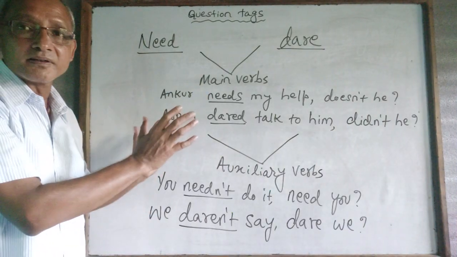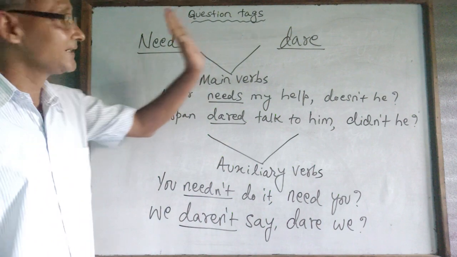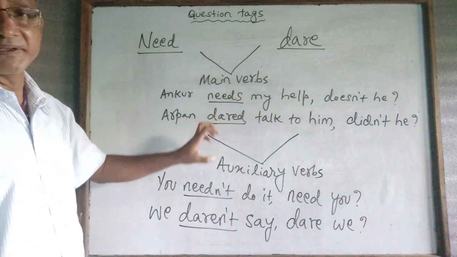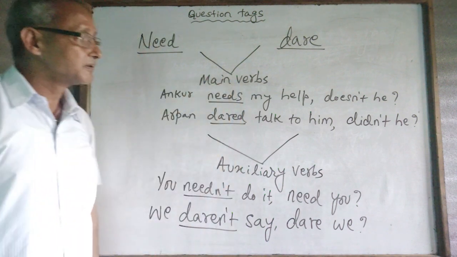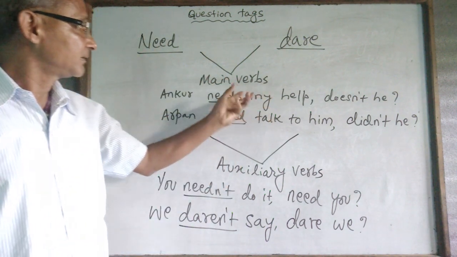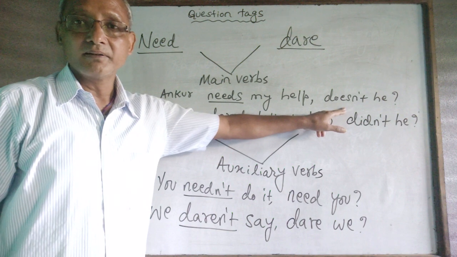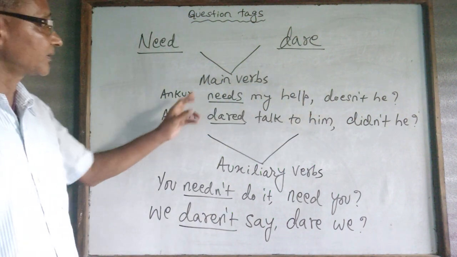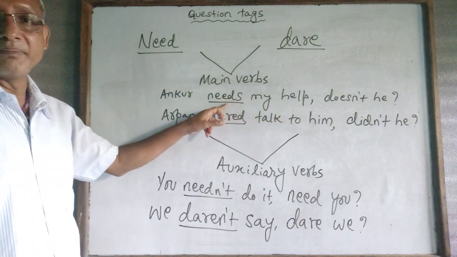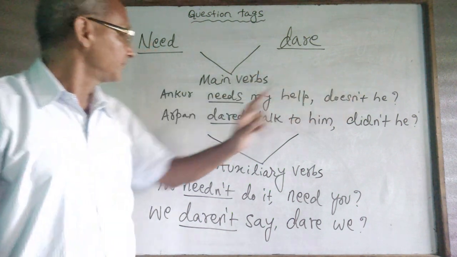Now, the difference between "need" and "dare" in the question tag. If these two function as the main verb, your question tag becomes doesn't or didn't, according to the tense. "Ankur needs my help," doesn't he?